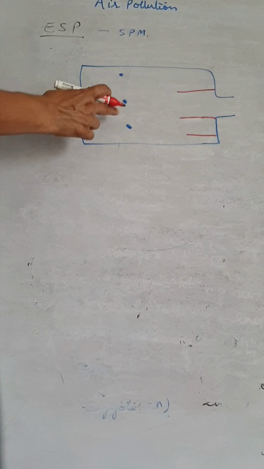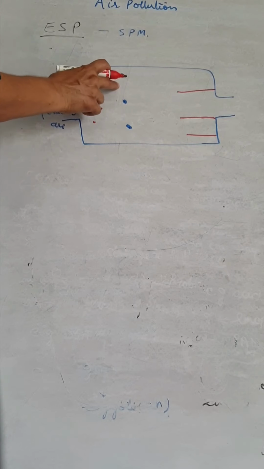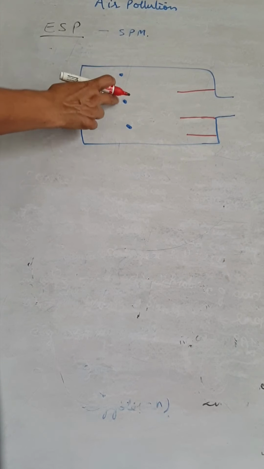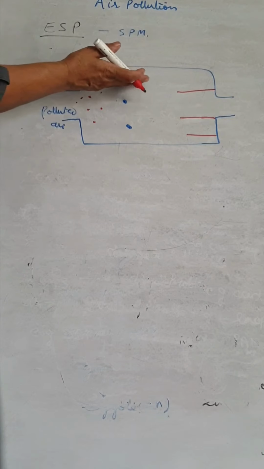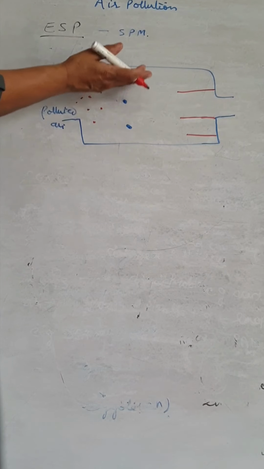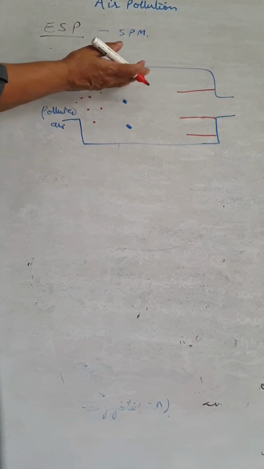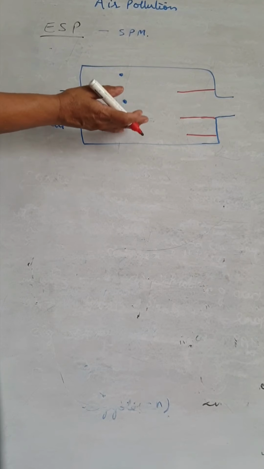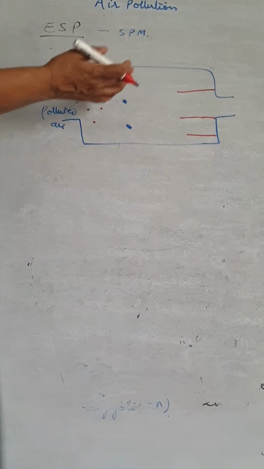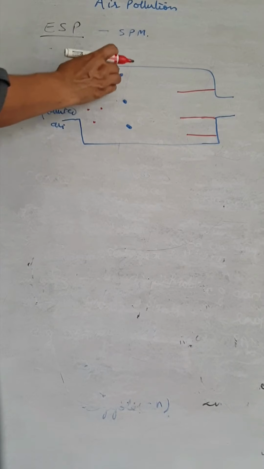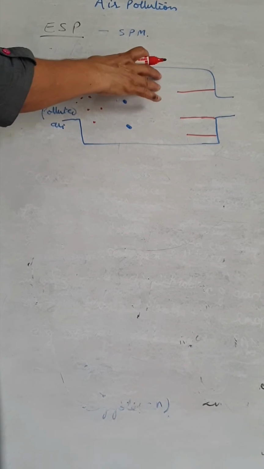I am drawing the air here. These are the wires or plates. They are electrically charged, negatively charged plates or wires, in the middle of the ESP.